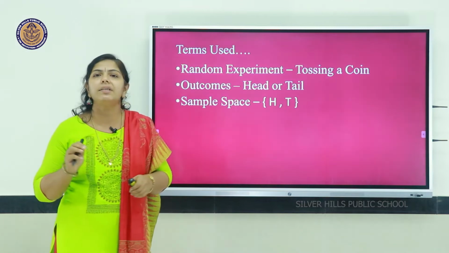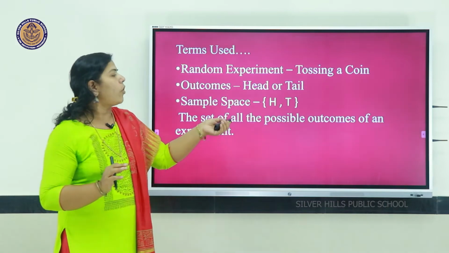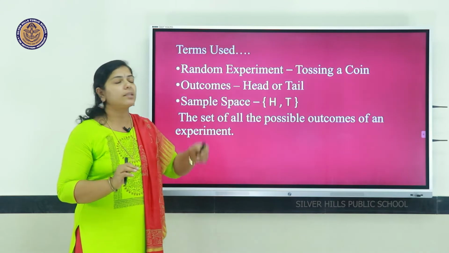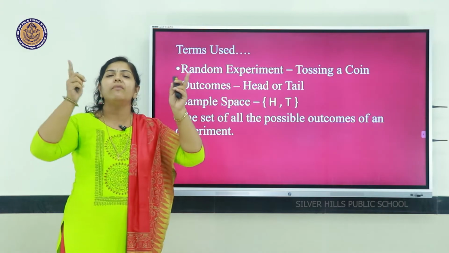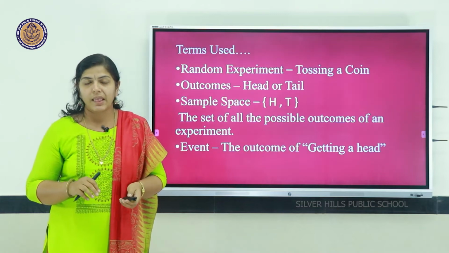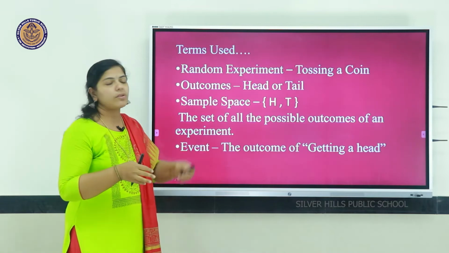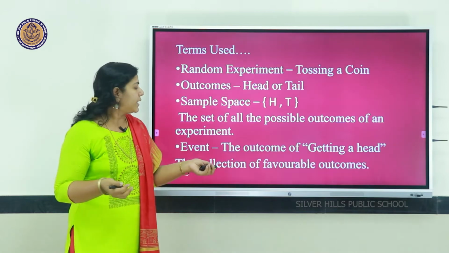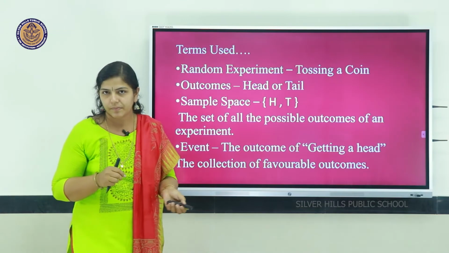Third one, sample space. The set of all possible outcomes of an experiment is called the sample space. If you consider the example of tossing a coin, we have the sample space {H, T}, in set notation. The next is event. In a particular experiment, if we consider a special event, for example, getting a head while tossing a coin, the collection of favorable outcomes is called an event.